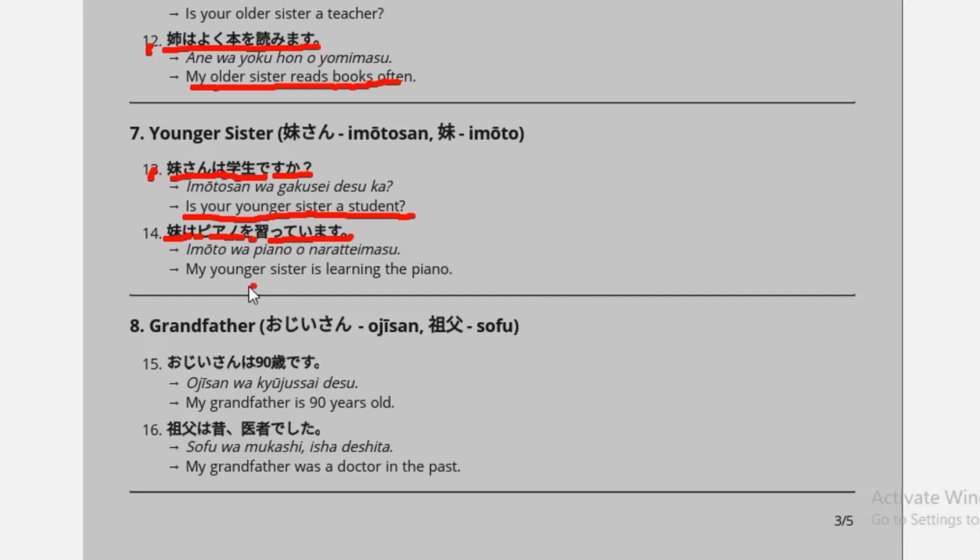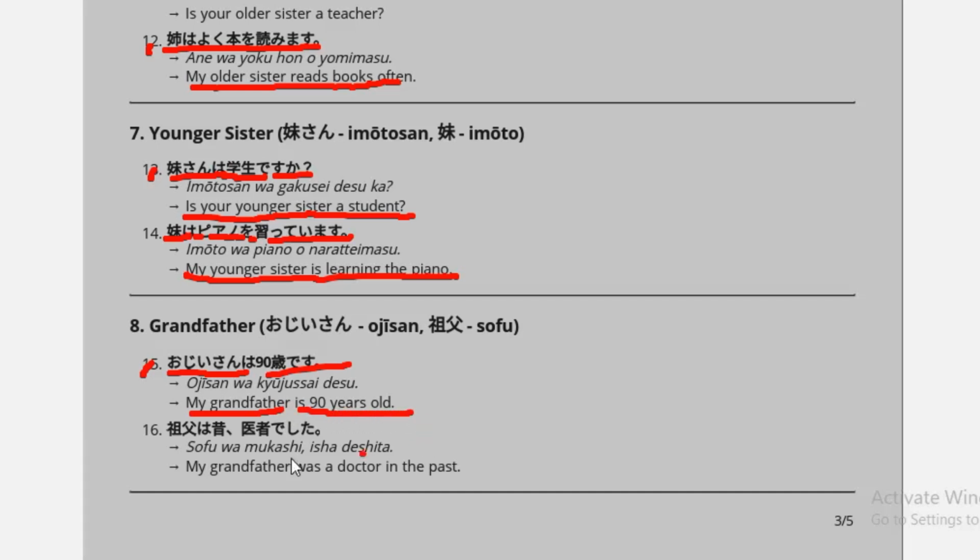My younger sister is learning the piano. And the next example is oji-san wa 90 sai desu. 90 sai desu means my grandfather is 90 years old.